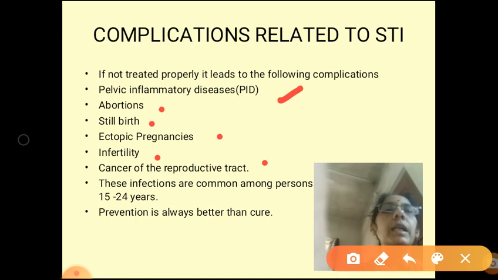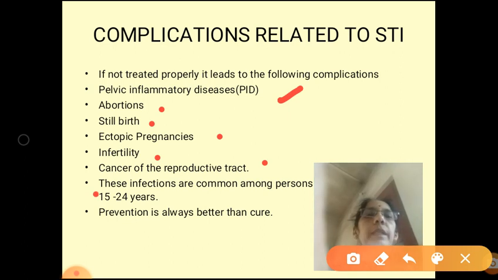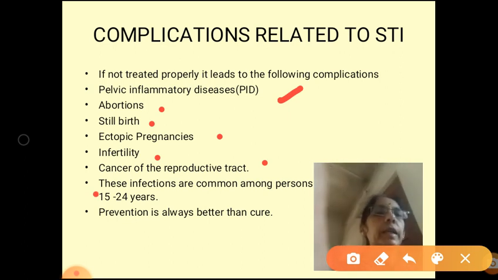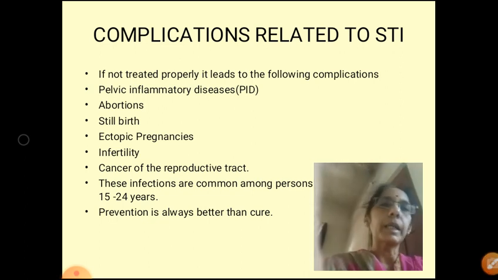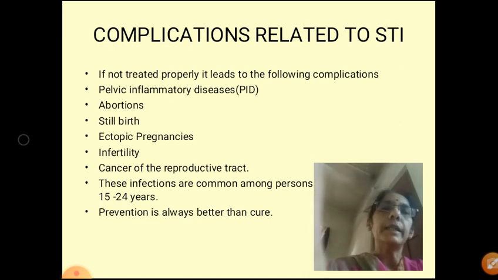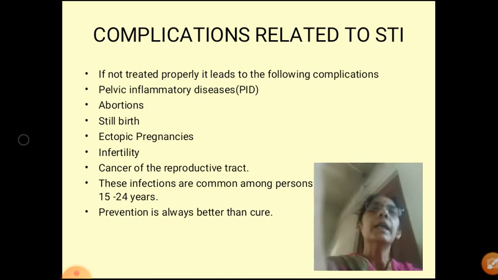So these are the complications that arise if the STI or STD is not treated at the right stage. These infections are common in the age group of 15 to 24 years. In these cases, prevention is always better than cure. Whenever early symptoms appear, just like any other disease, the person should consult a doctor and take treatment early, because the majority are easily curable.